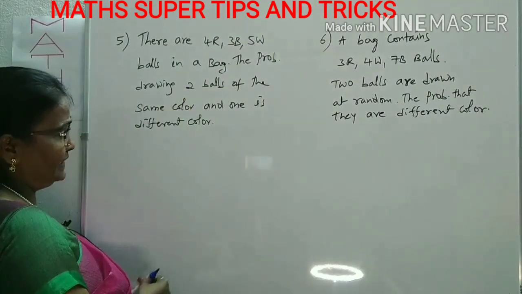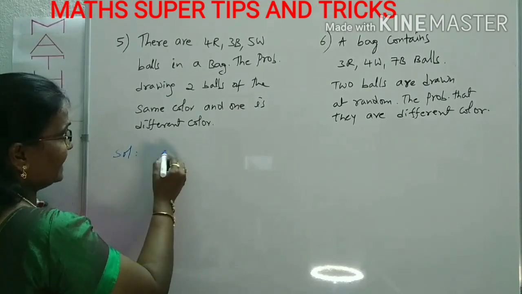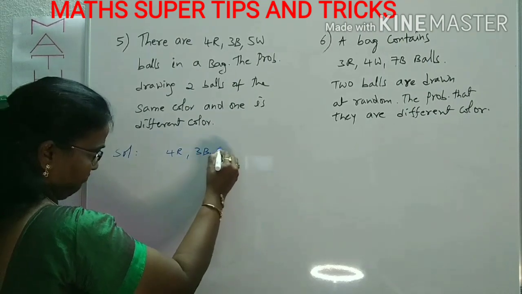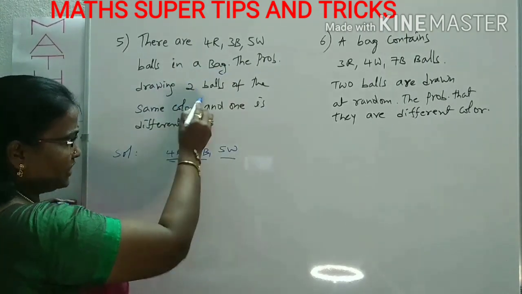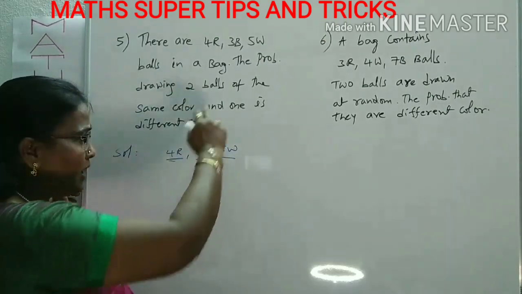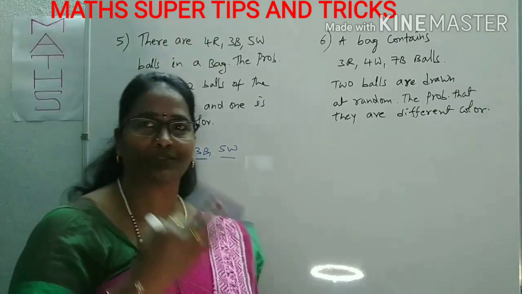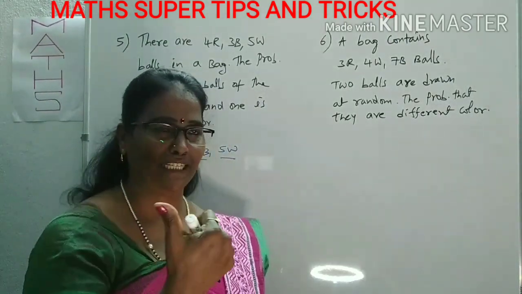There are 4 red, 3 black, 5 white balls. I'm writing the data first: 4 red, 3 black, 5 white balls in a bag, right? The probability of drawing 2 balls of the same color and one of a different color. Means indirectly you have to draw 3 balls: 2 are the same color and one is a different color.